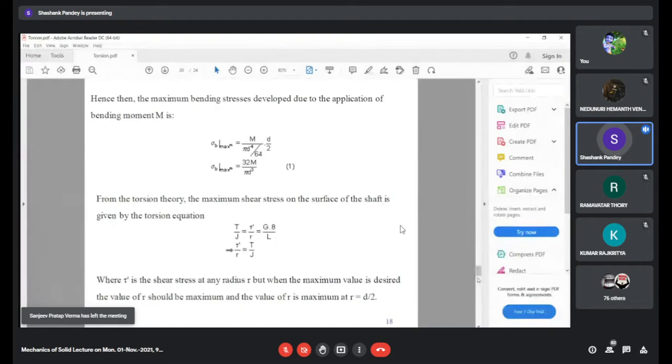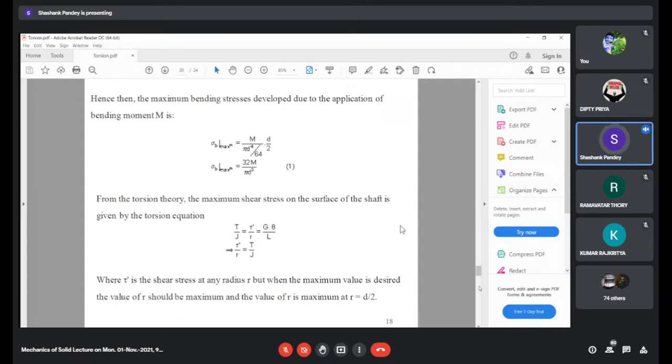J is the polar moment of inertia, which is pi d raised to power 4 upon 32. The 64 was for the moment of inertia, and for the polar moment of inertia it is pi d raised to power 4 upon 32.